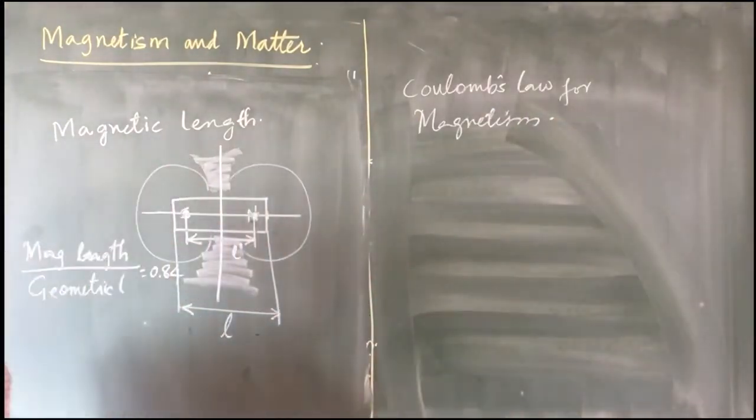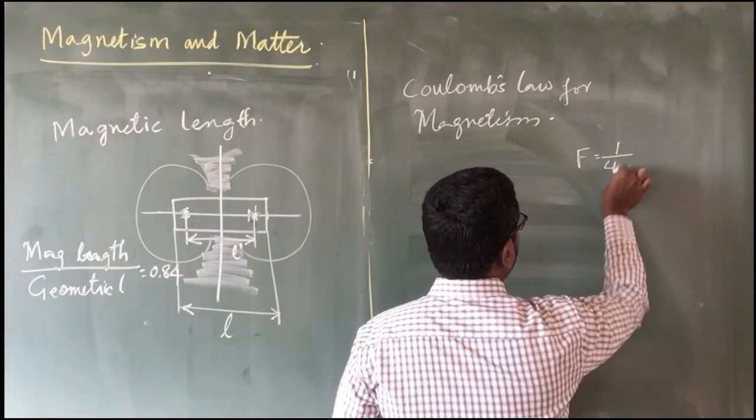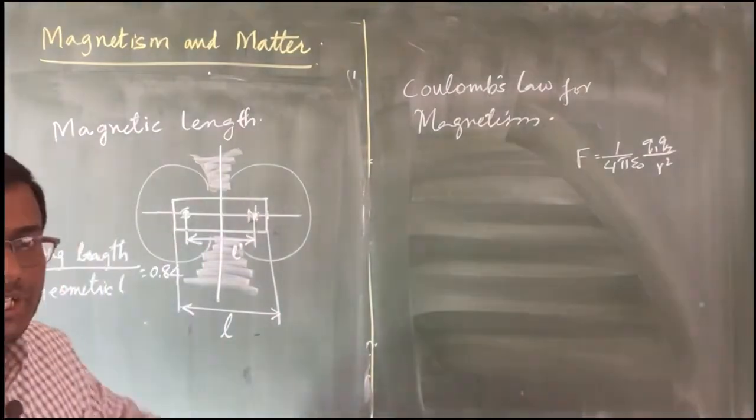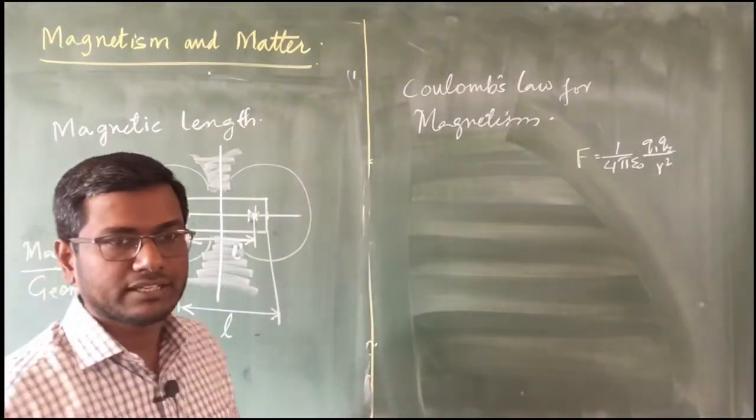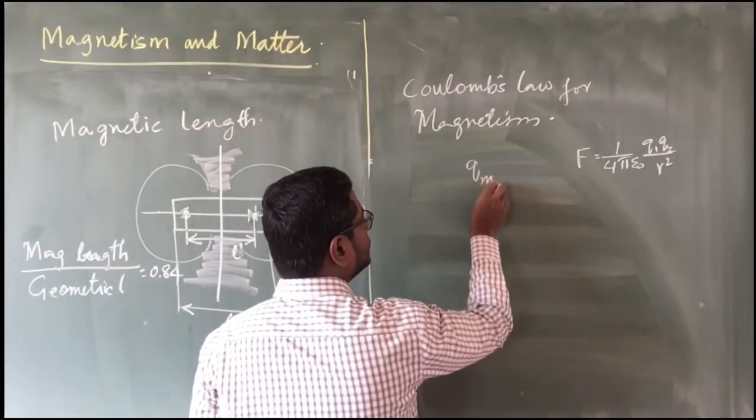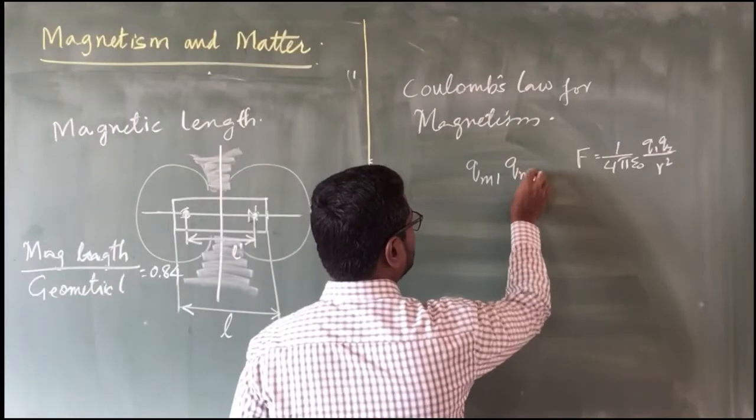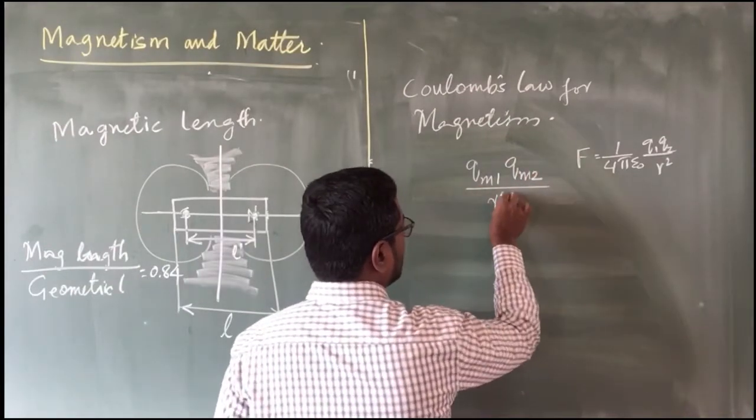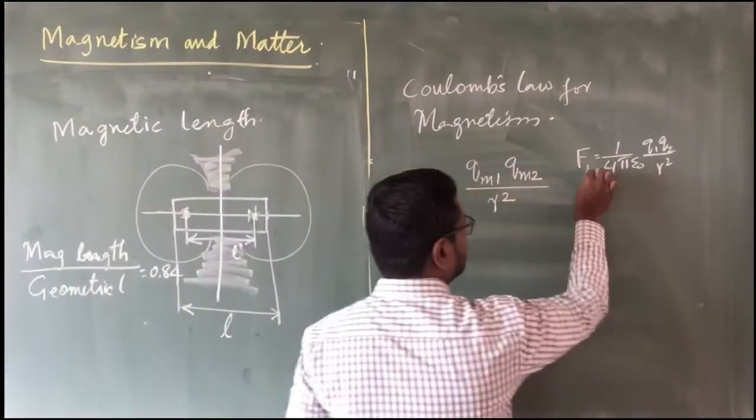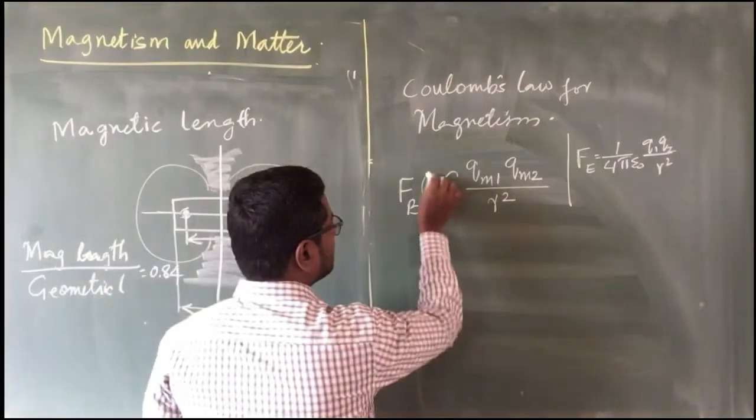So, Coulomb's law for magnetism. What we used to have in chapter 1 was F is equal to 1 by 4 pi epsilon naught, Q1 Q2 divided by R square. The equation is going to be the same for the magnetic field. There will be a small change: Q1 is now going to become Qm1, that is the magnetic charge 1. Then there is a magnetic charge 2, Qm2, divided by R square, that will remain the same, and this is going to become the magnetic force. There it was the electrostatic force, we can use it as Fe. Here we are going to have it as Fb.